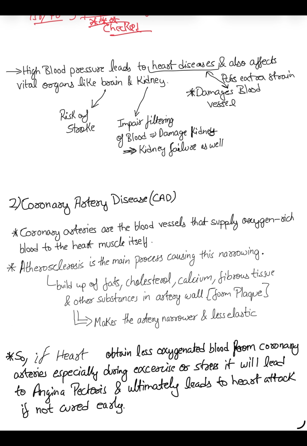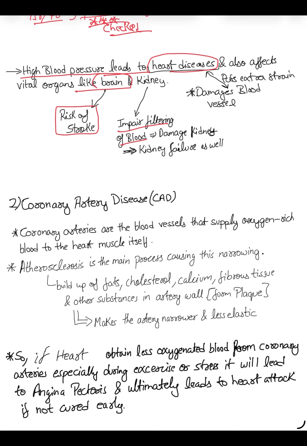So, what are the major problems with high blood pressure? As I have written here, high blood pressure leads to heart diseases. Because if blood pressure is high, the carotid artery and all those which give blood to the heart are also affected, and it also affects vital organs like the brain. If blood pressure is very high, cardiac output is very high, and there's a risk of stroke, leakage of blood in your brain. It leads to clotting and your brain will get damaged.